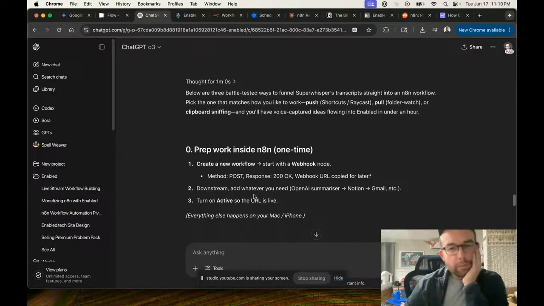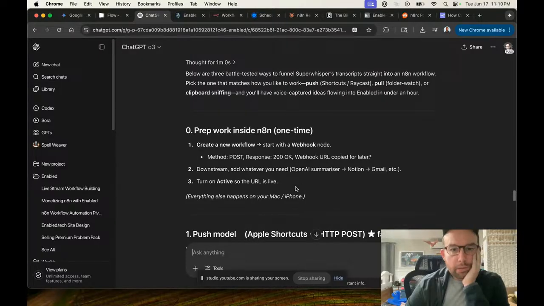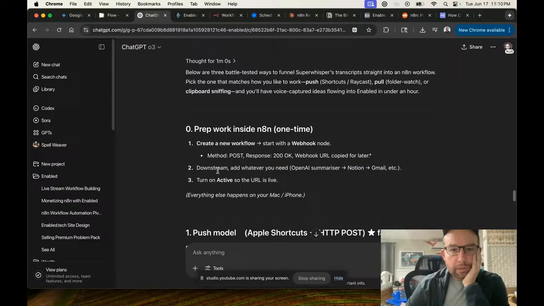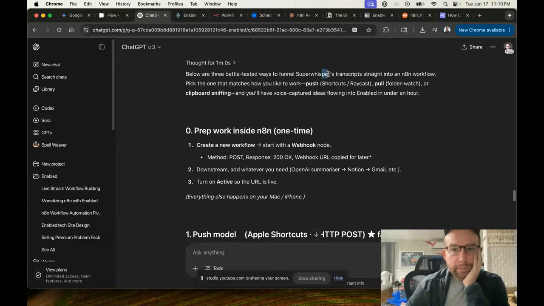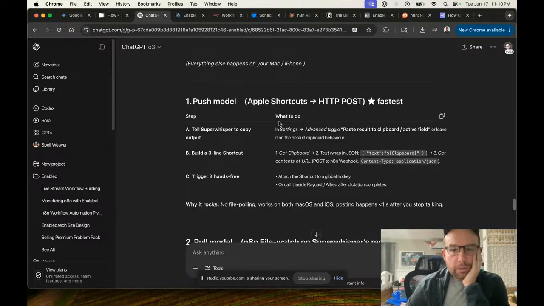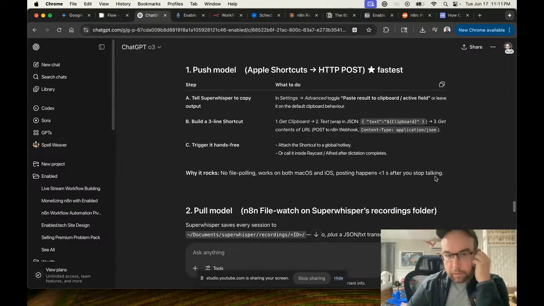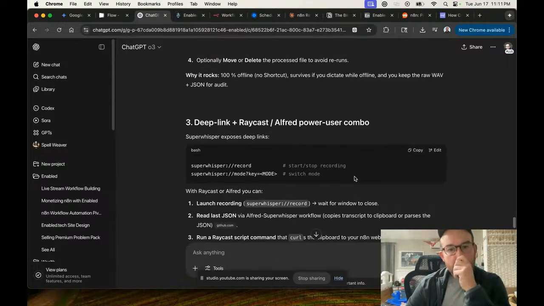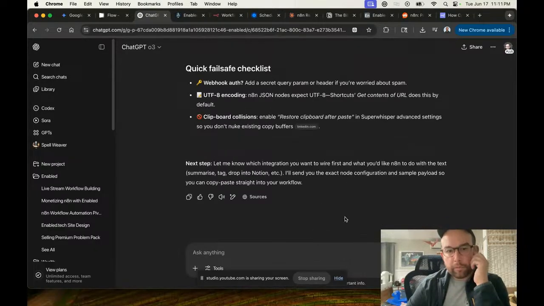All right. Create new workflow. Method post, webhook. Add whatever you need. Summaries notebook. Turn on active. Super Whisper's transcript straight into an n8n workflow. Apple shortcuts, HTTP post. Tell Super Whisper to copy output. Copy clipboard contents. URL. Trigger it hands free. So get contents of your post to webhook. Deep link, quick failsafe. Okay.